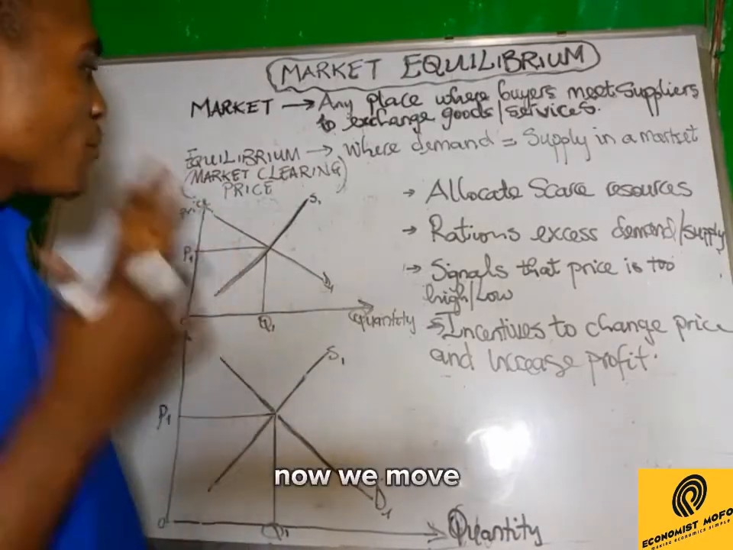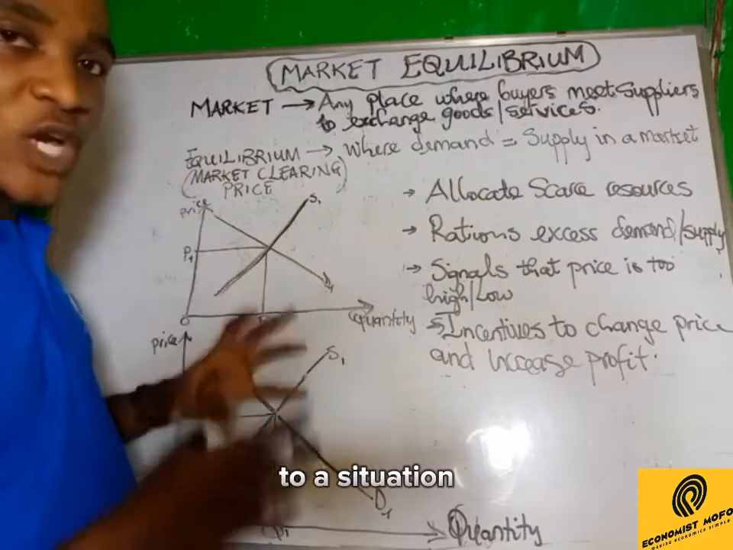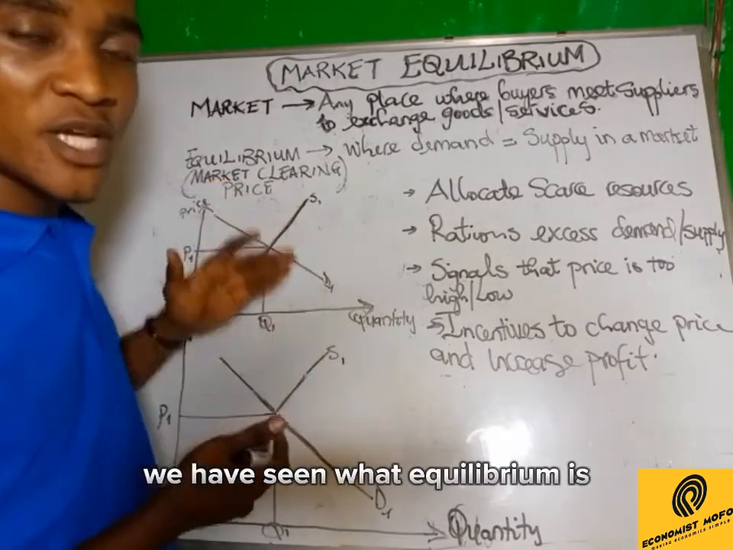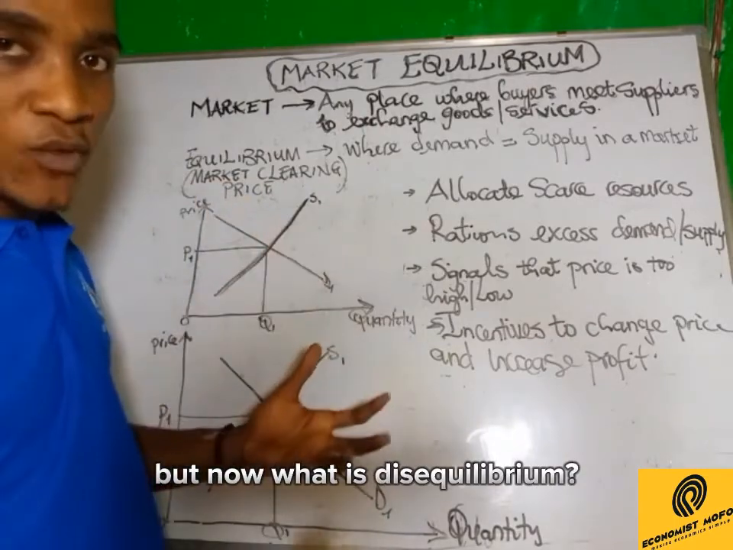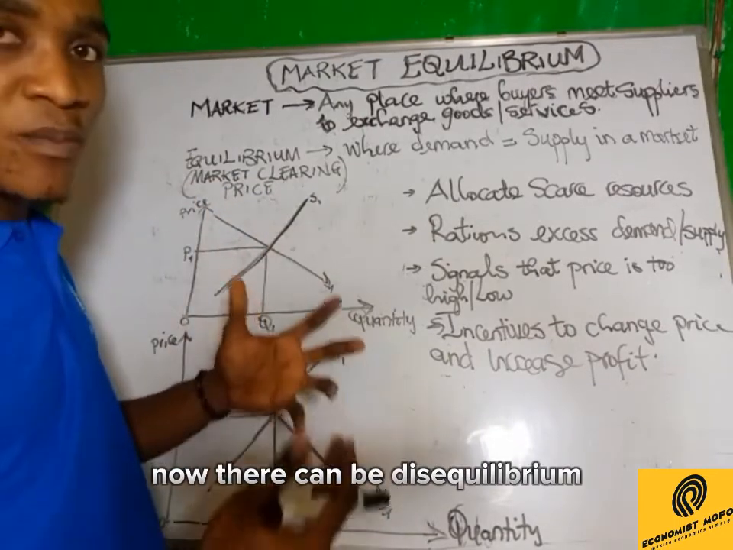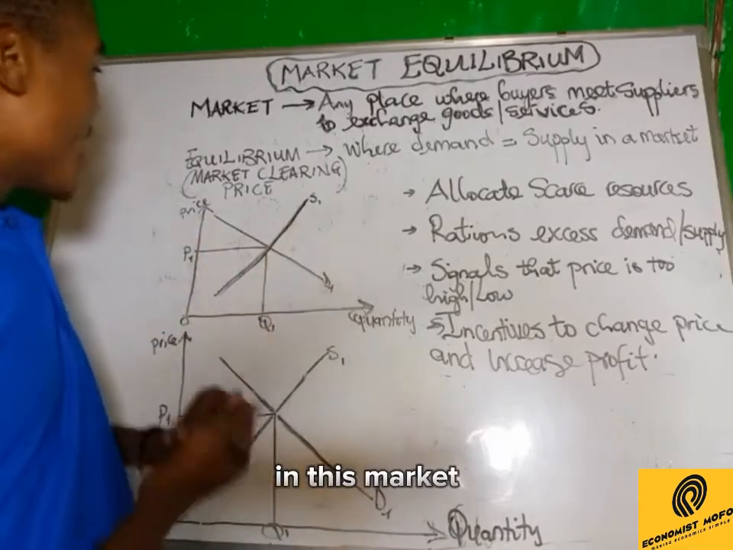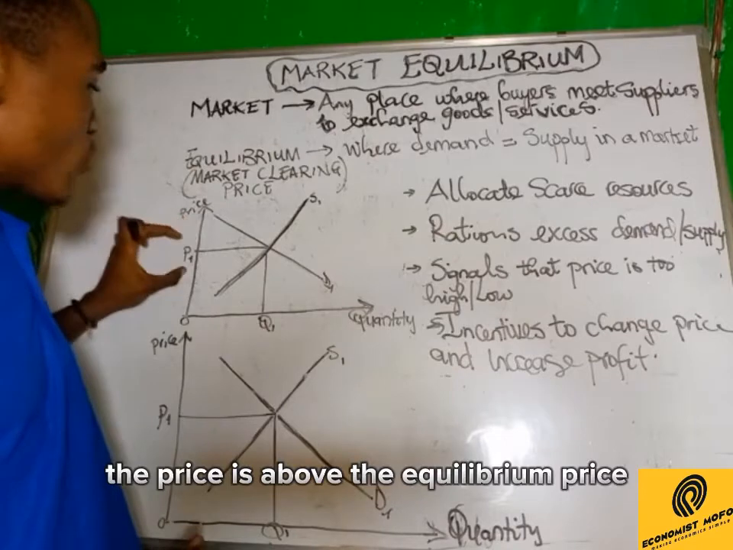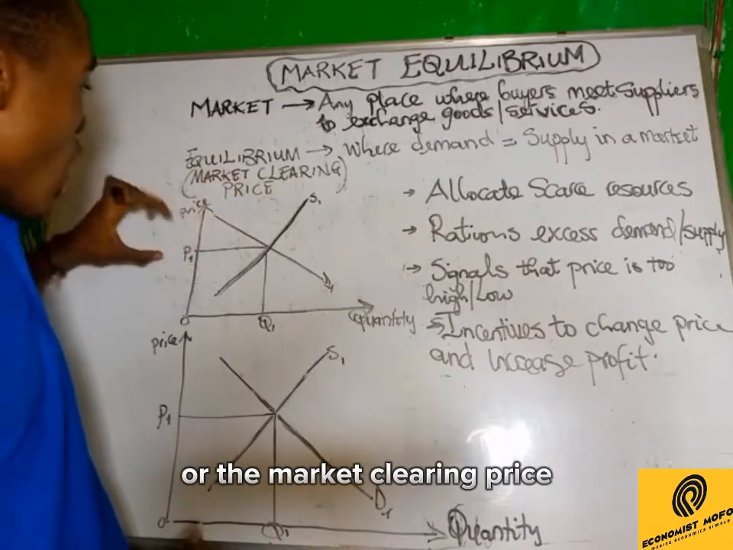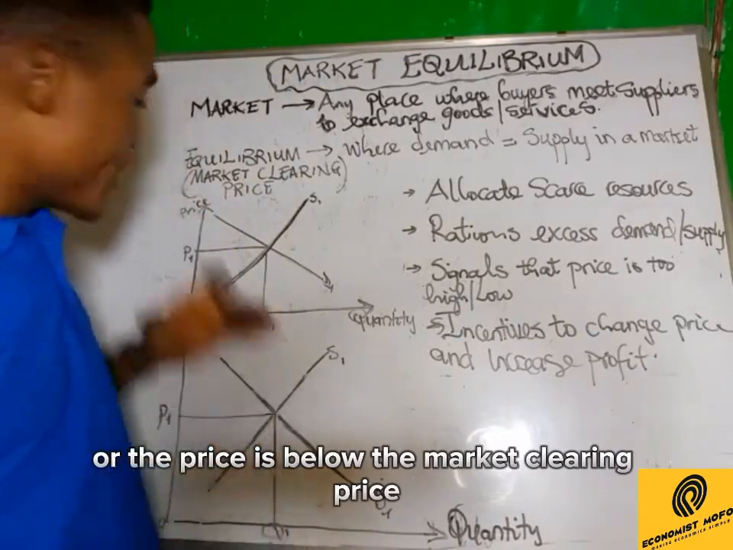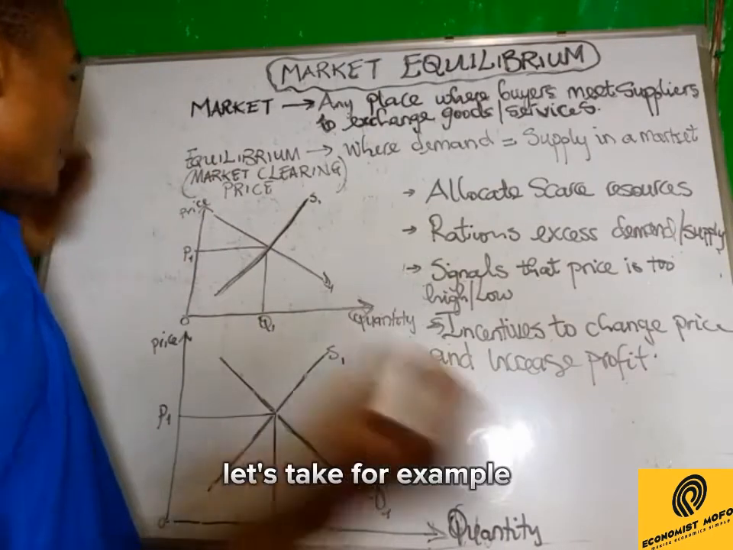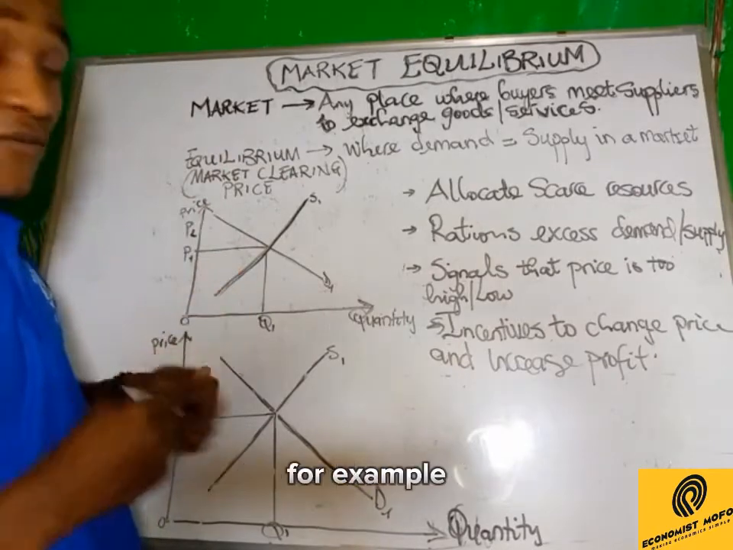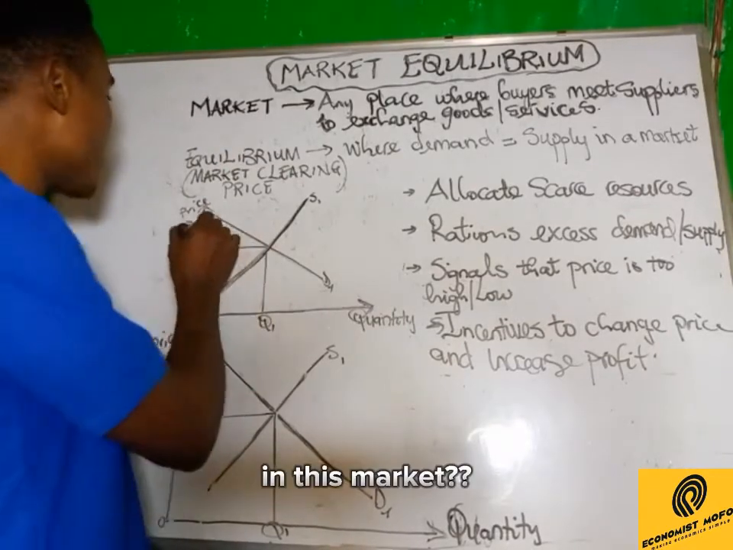That's good. Now we move to a situation where there can be disequilibrium. We have seen what equilibrium is, but now what is disequilibrium? Disequilibrium will be either where the price is above the equilibrium price or the market clearing price, or the price is below the market clearing price. Let's say, for example, we have a price above the market clearing price, for example P2. So what will happen in this market?